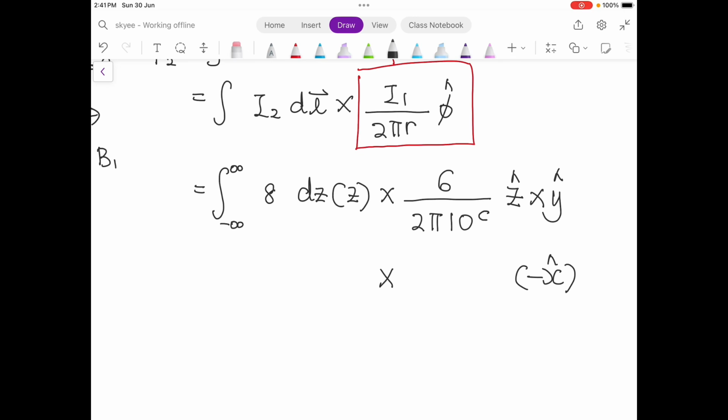Oh yeah, we have the mu naught, so we will have a mu naught here, multiplied by the constant mu naught, which is about 76 kilo. And here you have dz, in the z direction.